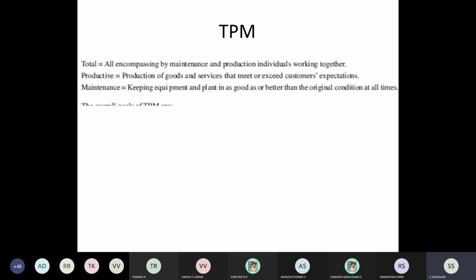So what happens is the machine fails, the machine is not working. For example, the lathe, the motor is not working, it's not rotating. So that is breakdown maintenance. Immediately it has to be attended to, otherwise the production will suffer. That is called breakdown maintenance.